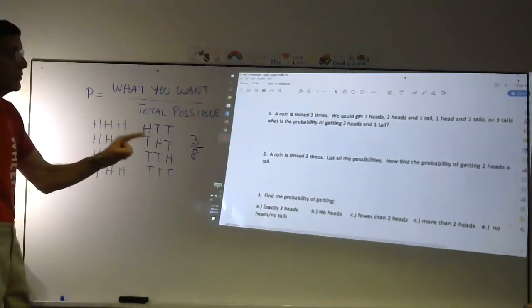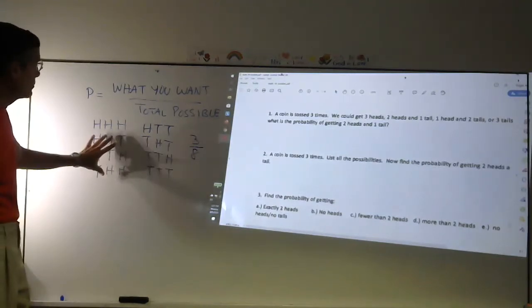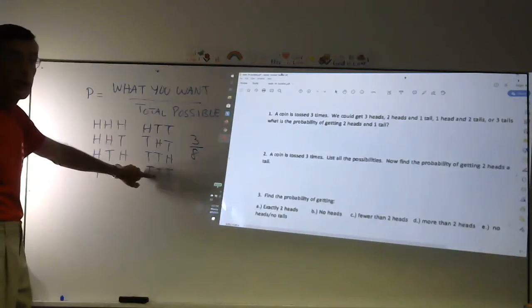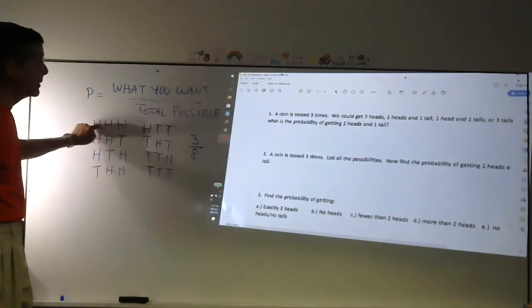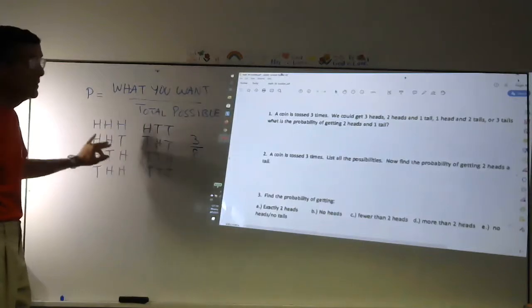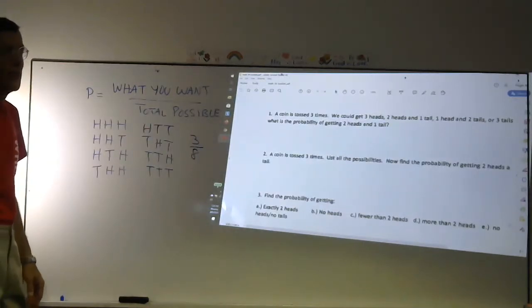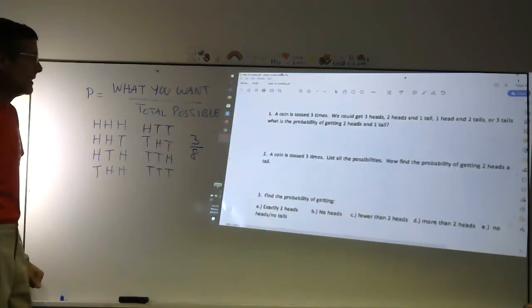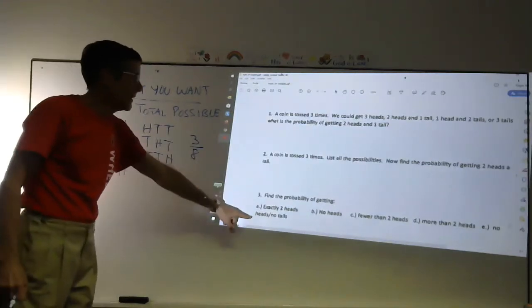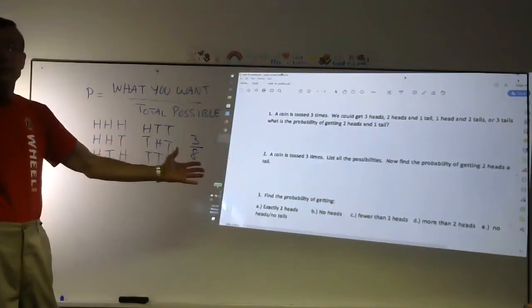No more than 2 heads. Could be 2 heads, could be 1, could be none. No more than 2. So it can't be this one. So there's 7 out of 8, which is 0.875 or 87.5% of the time. No heads and no tails. That's impossible.